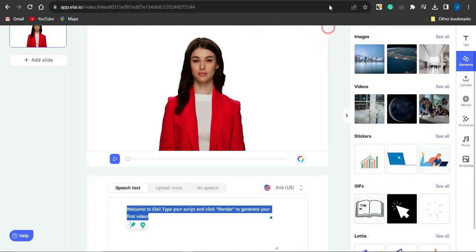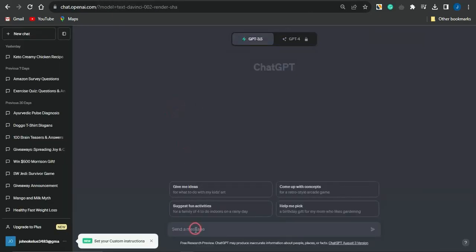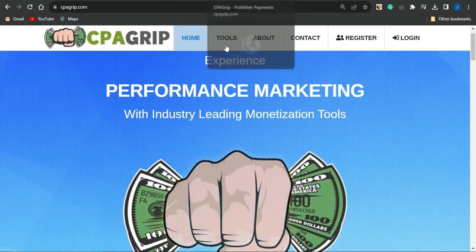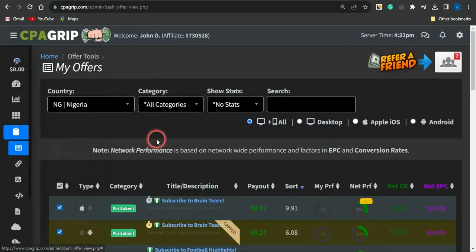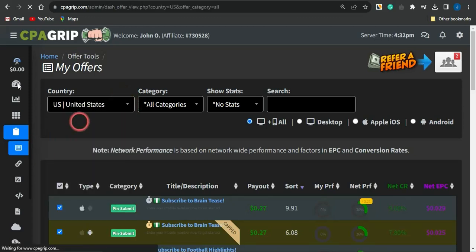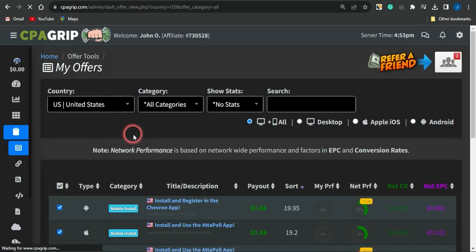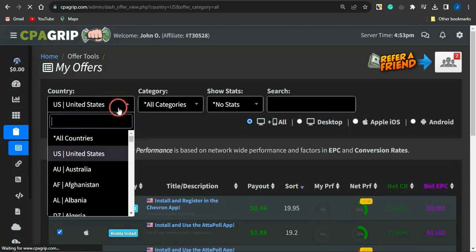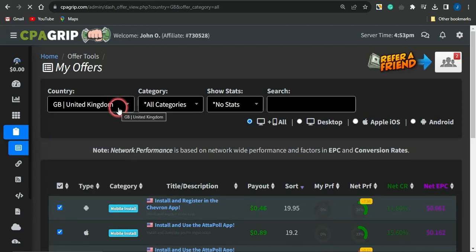You can generate a script here with the help of an AI tool called ChatGPT. If you have an offer which you want to promote from CPA Grip, you can log into your account. I'm going to filter offers from a country of my choice, maybe the United States. How do you do that? Go to the offer tools section, click on my offers and filter offers to the United States demographic, or select any other demographic of your choice.